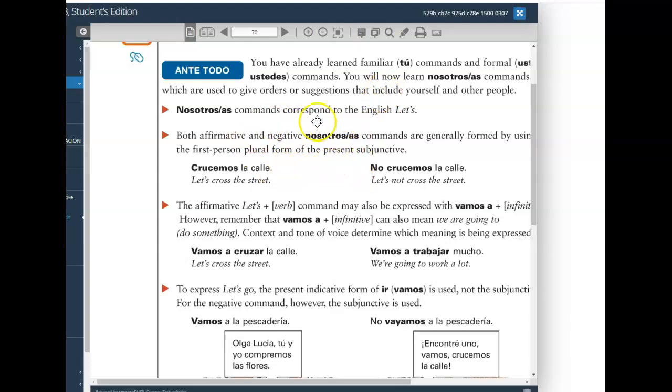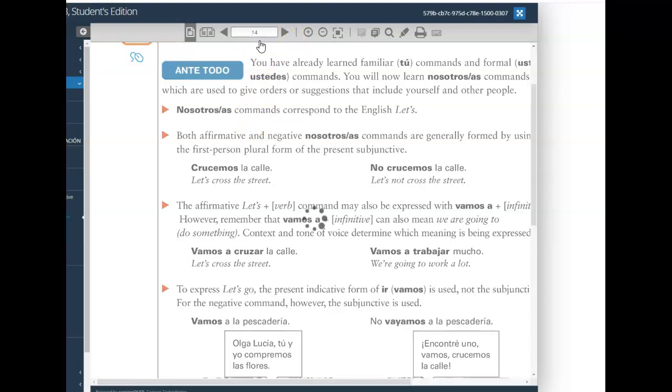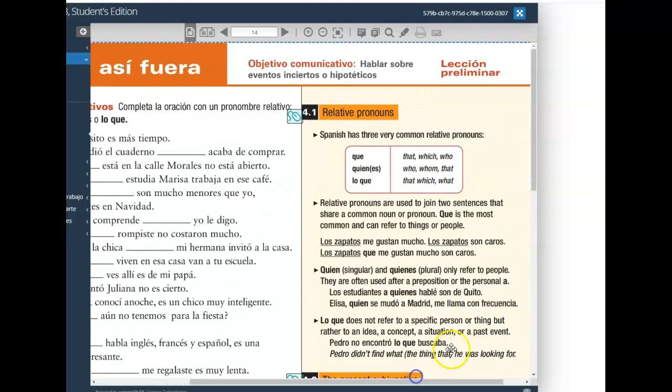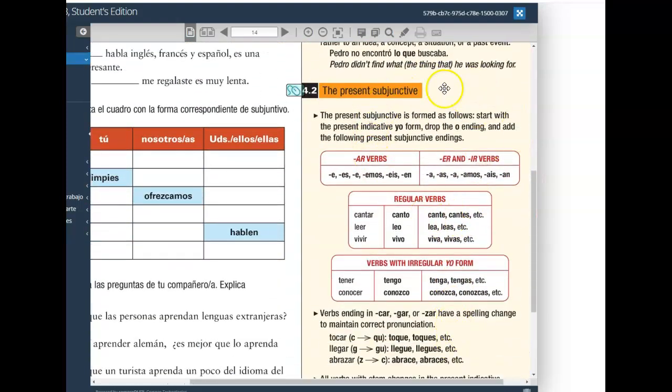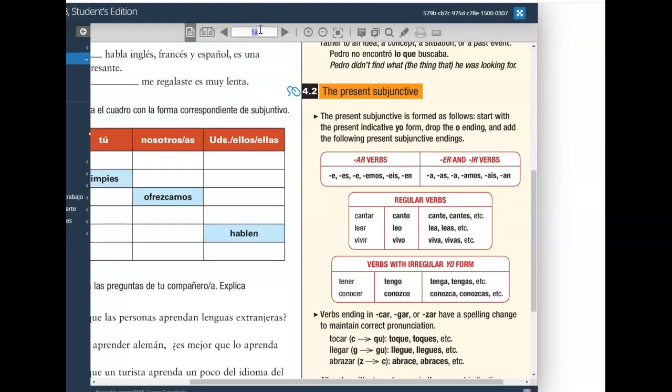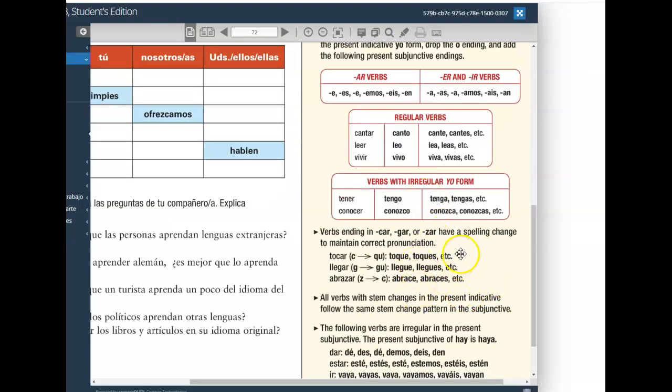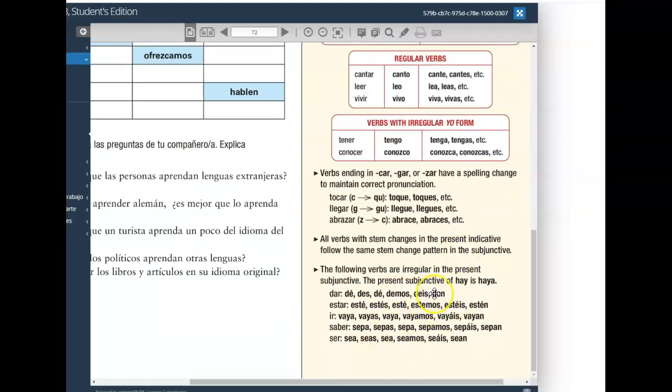You can go to page 14 to review how you would go about formulating verbs in the subjunctive, the steps to take to do that. Page 14 is always a great place to go if you're a little stuck with some of these irregularities and irregular verbs. Page 14 is your go-to.